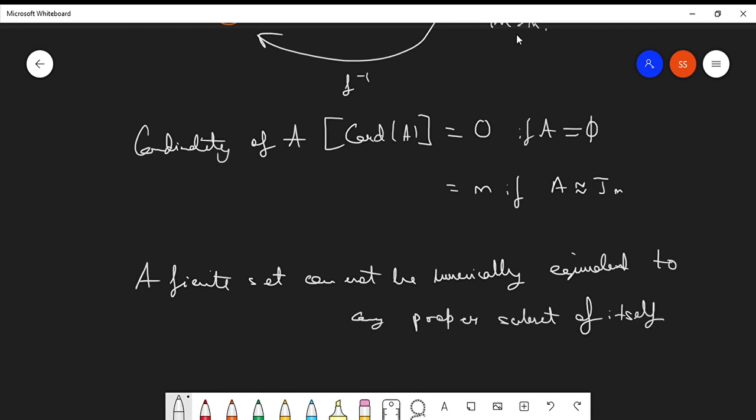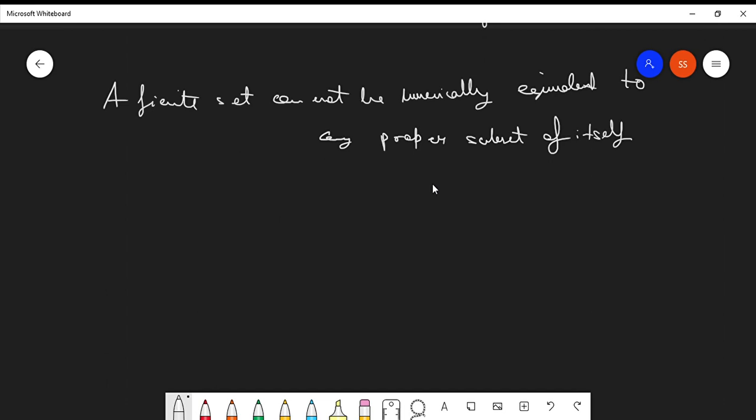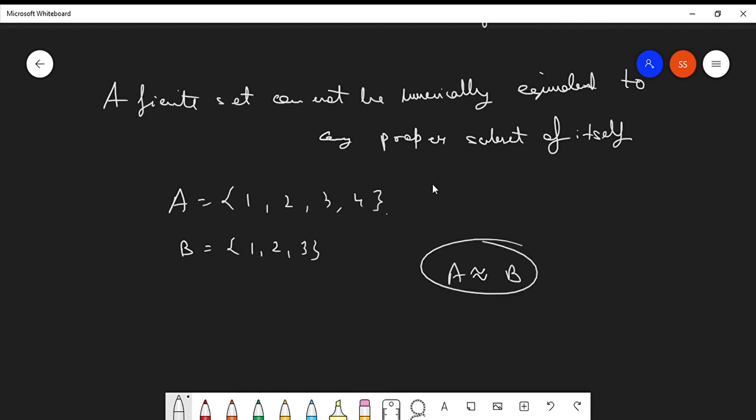What do I mean by that? Suppose you have a finite set, let's say A. So A is {1, 2, 3, 4}, and you have a proper subset of A, say B, which has 1, 2, 3 as the elements. So A can never be numerically equivalent with B. It's pretty easy to understand because there won't be any bijection from B to A, because their cardinal numbers are different. Clear?